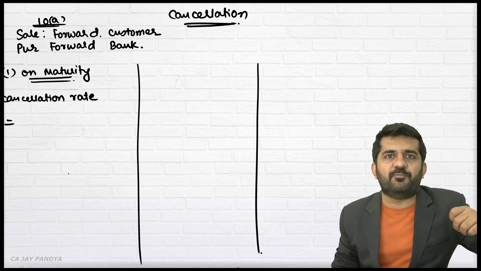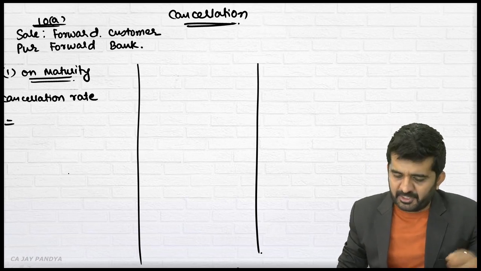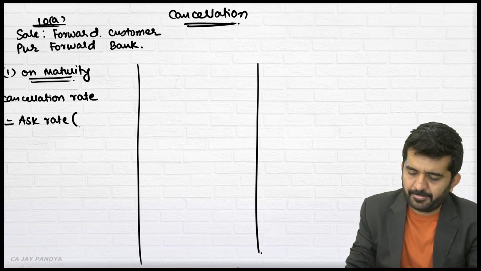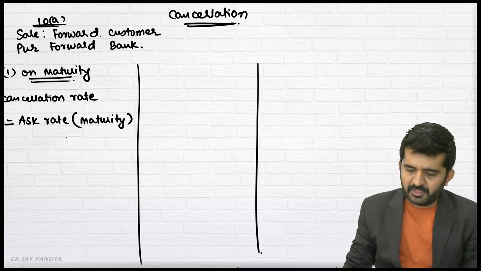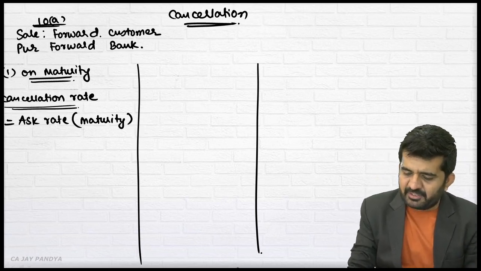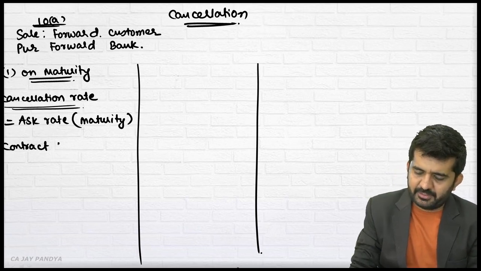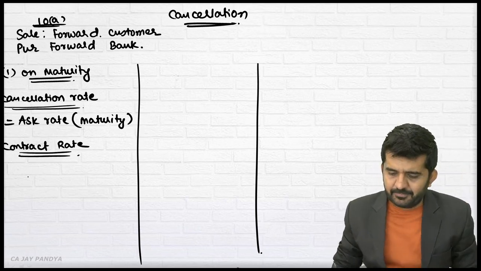For a sale contract for the customer, the purchase rate will be used. The purchase rate is an ask rate on maturity, because the cancellation is done on maturity. Correct. It will be compared with which rate? It will be compared with the contract rate.